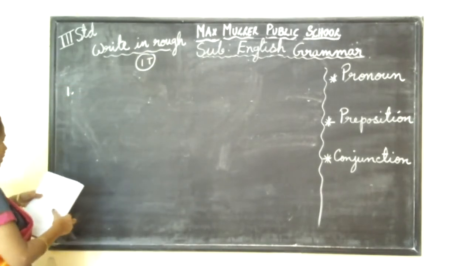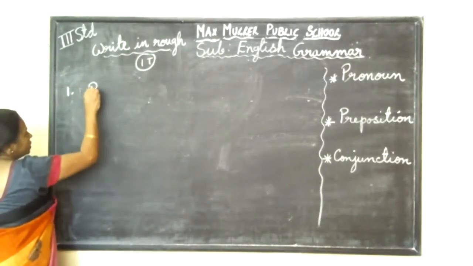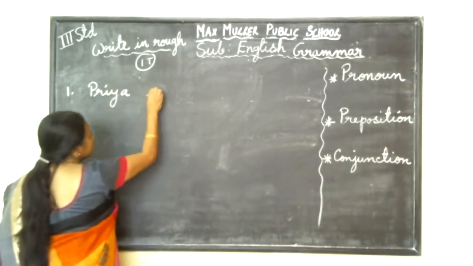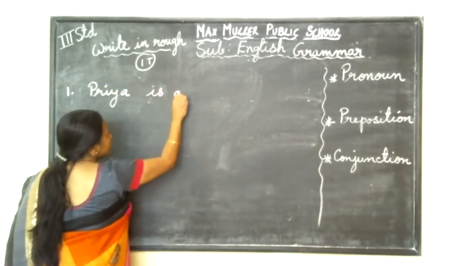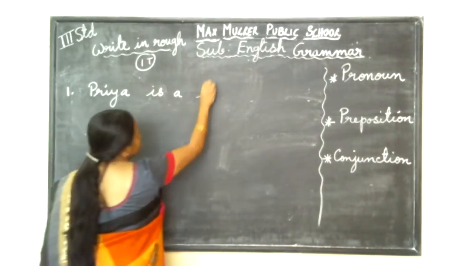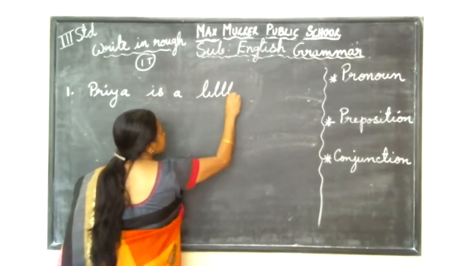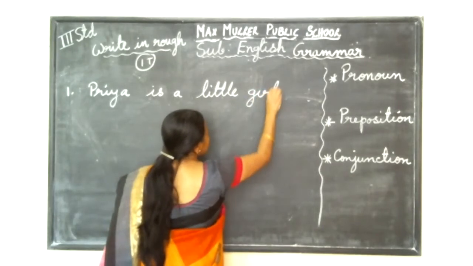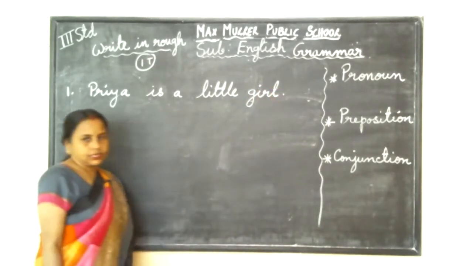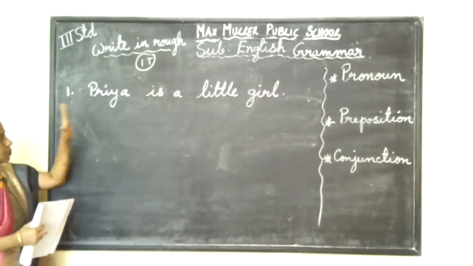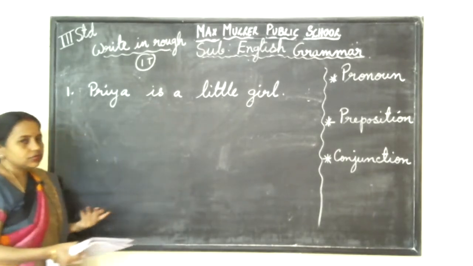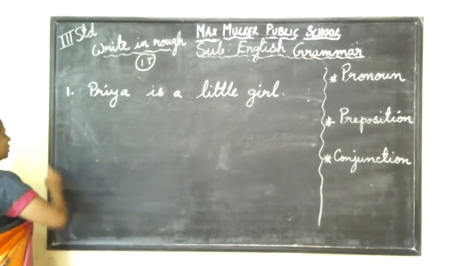First sentence I'm writing: Priya is a little girl. Priya is a little girl. So this is the first sentence. One girl is there, Priya. I am talking about Priya. She is a small girl, a little girl. Once again, I want to say one more sentence about Priya.